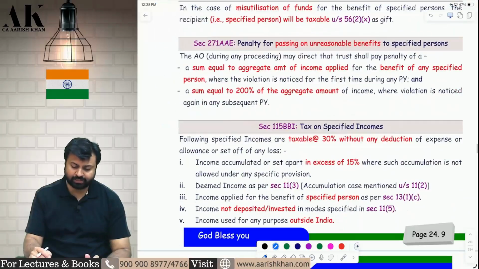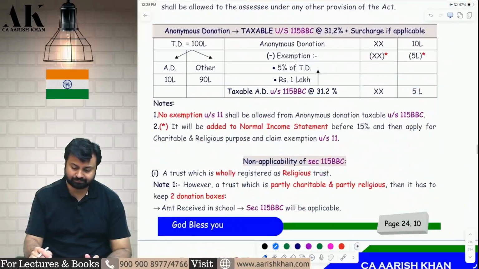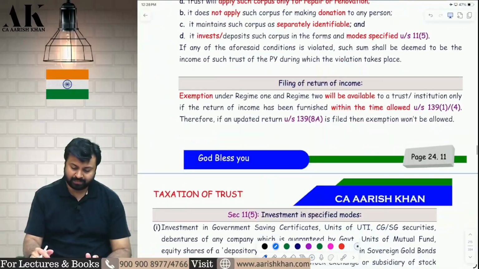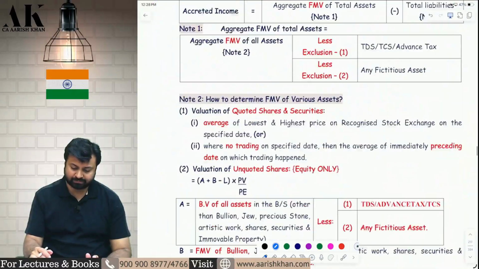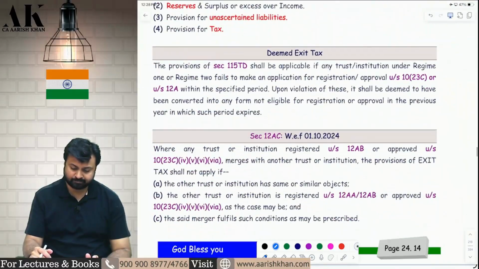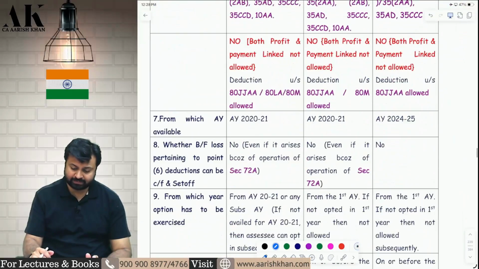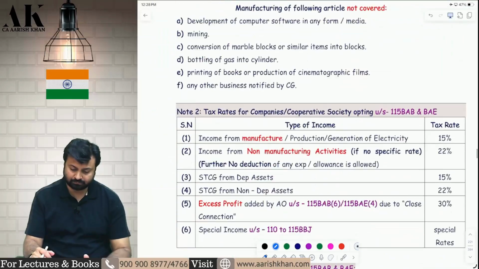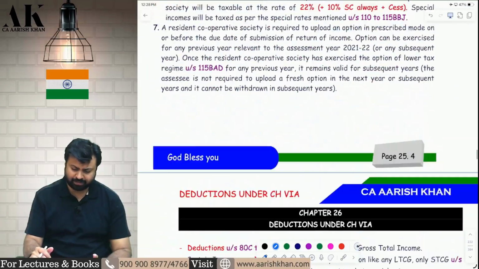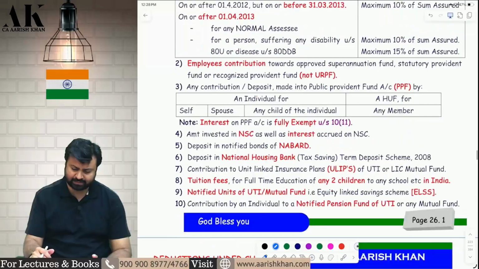Okay, let's go to the next amendment. I think there is no amendment now in trust. Trust chapter is fully amended. Now alternative tax regimes. No amendment in alternative tax regime. Chapter 6A, yes.